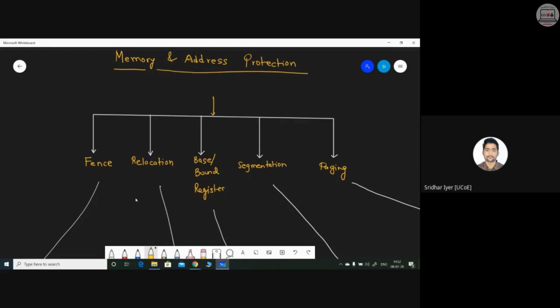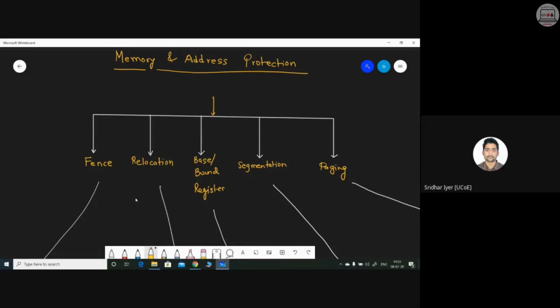So what we are going to study now is the various ways by which we can protect our memory and address of the OS. You are already aware of what buffer overflow is, right? Buffer overflow is basically the overflow of extra characters into some random memory locations.